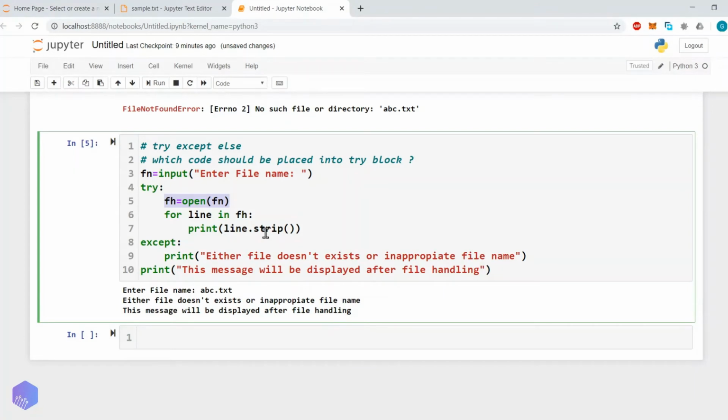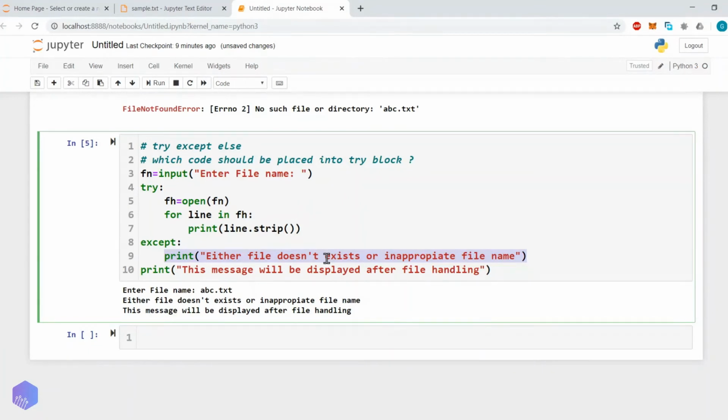In the other case, let's say the file doesn't exist, so execution will be halted from this statement and immediately control will be transferred to except, and whatever we have mentioned in except, that statement will be executed. Okay, here it is not like that we should only print the message. Normally, whenever you are working with this kind of code, this type of function should return no value.